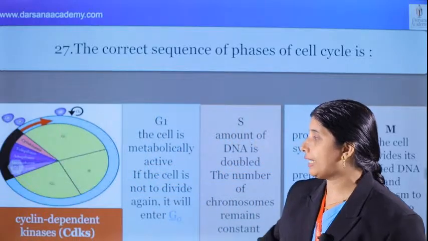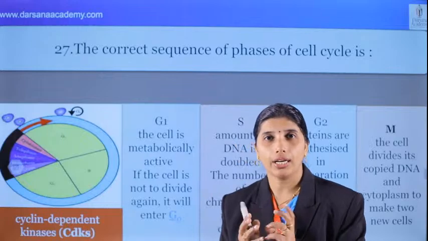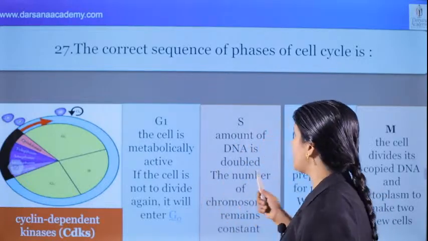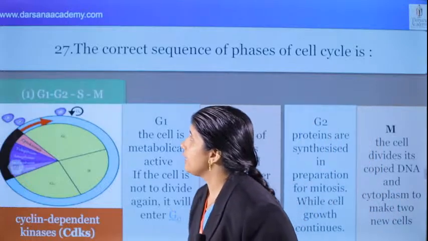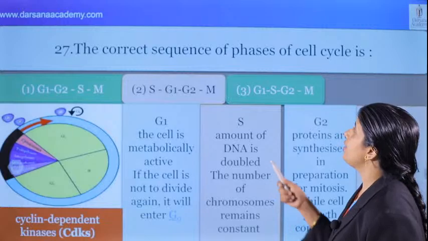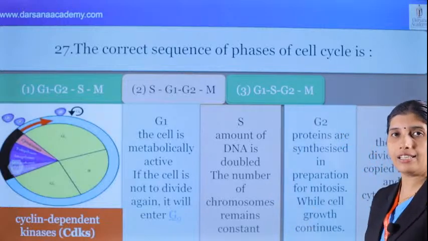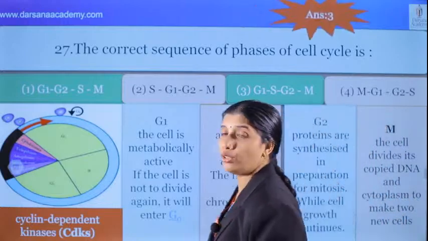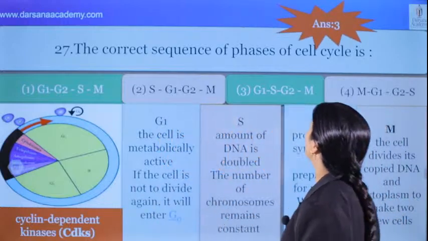We know that cyclin-dependent kinase is an enzyme which is the controller of the cell cycle. And what is the sequential stage? G1, S, G2 and M. What about the options? Option 3, G1, S, G2 and M, is the correct answer for this question.